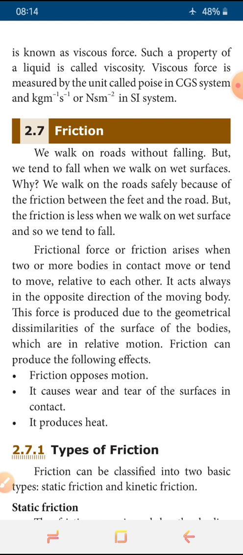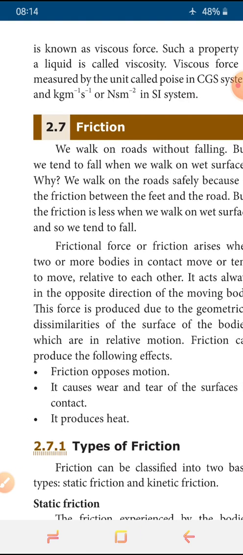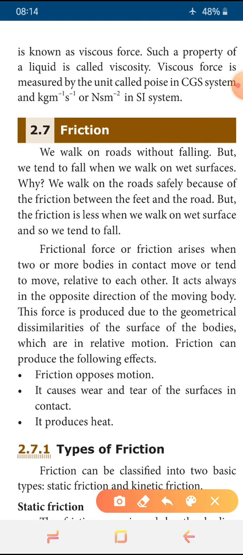Viscous force is measured by the unit called poise in the CGS system, and kg m^-1 s^-1 or N s m^-2 in the SI system. So in CGS we use the unit poise. Which system are we using? CGS. That is called poise. In SI we can use N s m^-2 or kg m^-1 s^-1. This is used in the SI system. This is the unit for viscous force.